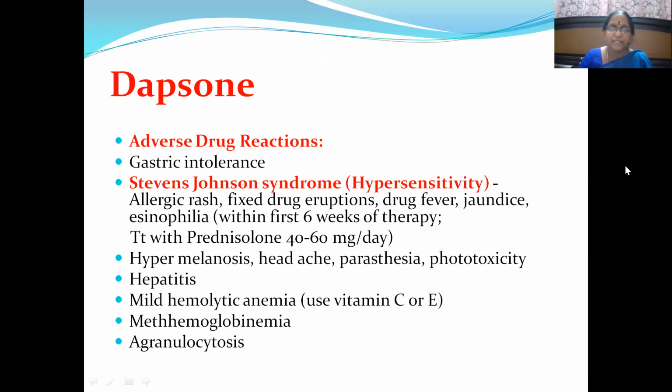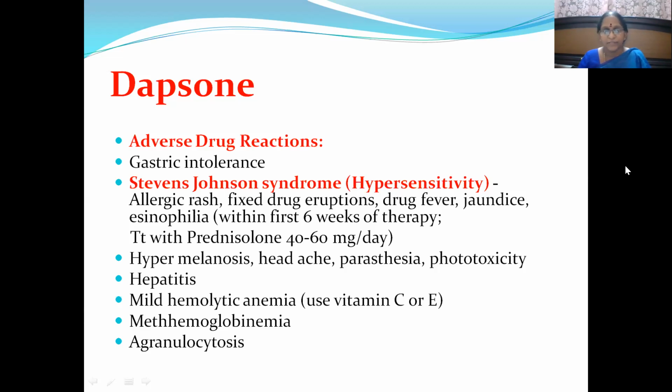So here we can see Stevens-Johnson syndrome, that is the hypersensitivity reaction, which can manifest as allergic rash, fixed drug eruptions, drug fever, jaundice, eosinophilia, etc. And this is most commonly seen within the first 6 weeks of therapy itself. And you have to treat in such a case by using prednisolone 40 to 60 milligrams per day to counteract this